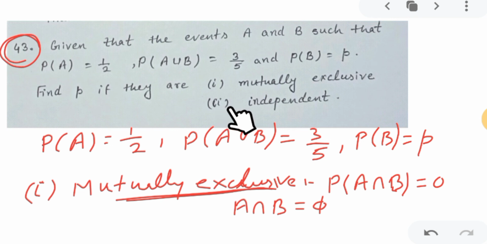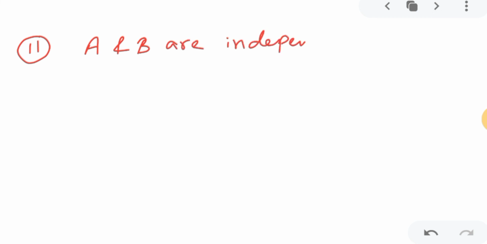In the second part, it is saying that events A and B are independent. So what is the condition for independent events? I hope you remember the concept.